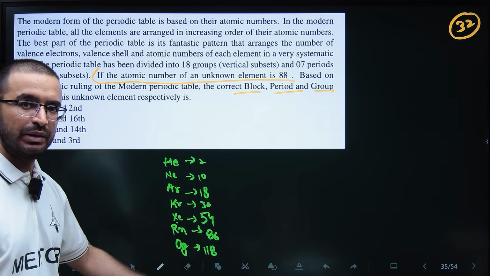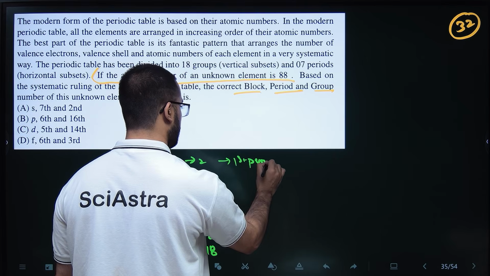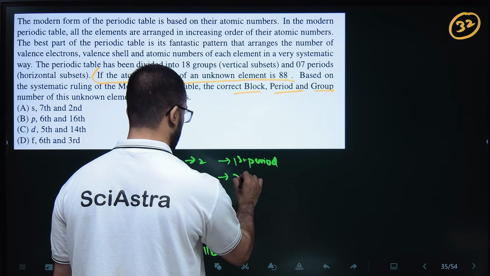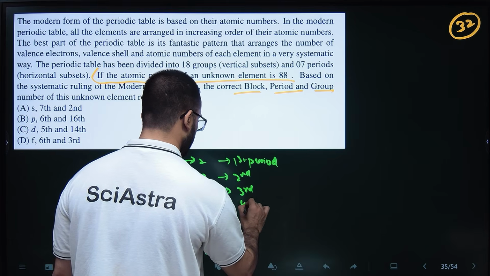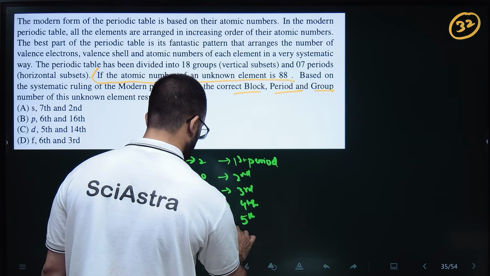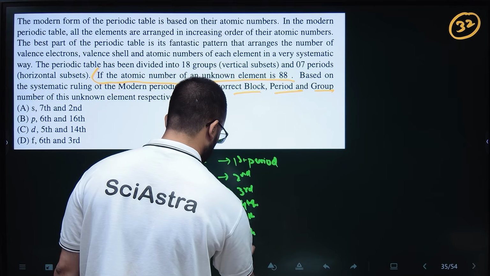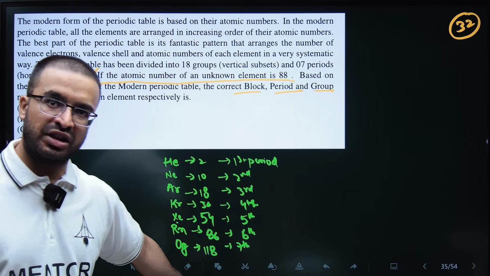So basically helium is your first period, neon is your second period, argon is third period, krypton is fourth period, xenon is fifth period, radon is sixth period, oganesson is seventh period. So the periodic table ends there for now.